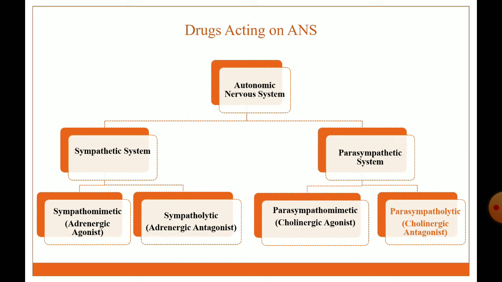The second is the parasympathetic system, and according to the action of drugs on the parasympathetic system, it is classified into two types. The first one is parasympathomimetic agent, also called cholinergic agonist, and the second class is parasympatholytic agent, also called cholinergic antagonist. So in this lecture we discuss the parasympatholytic agent or cholinergic antagonist.